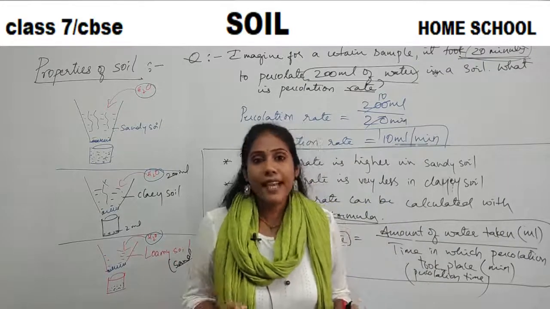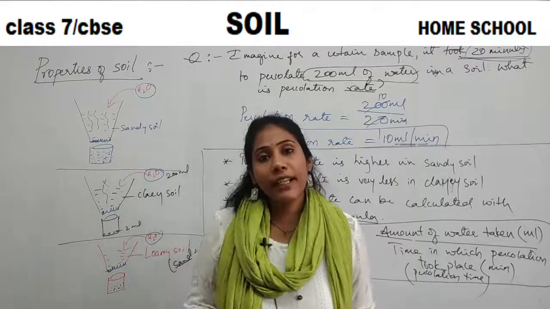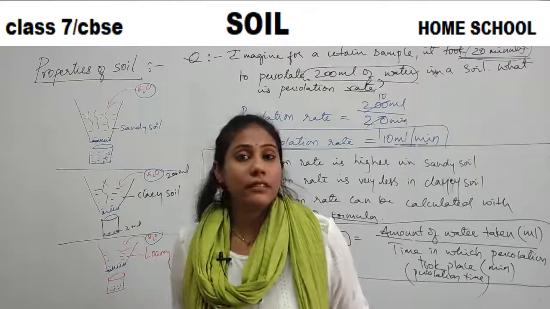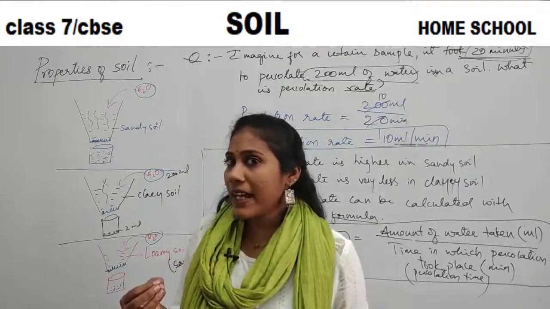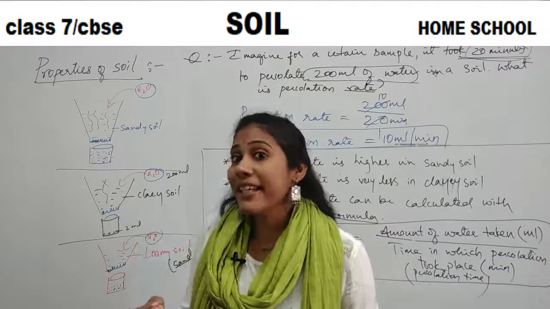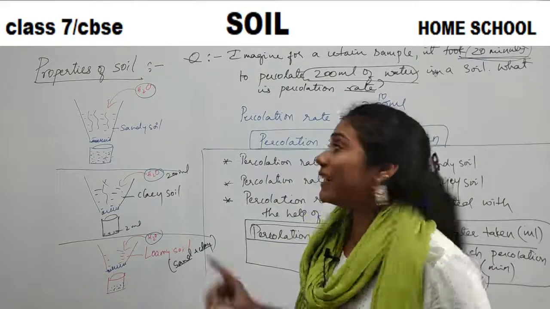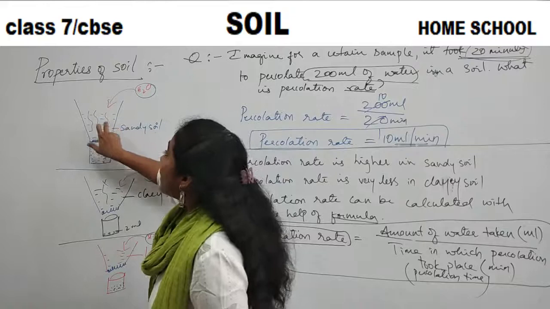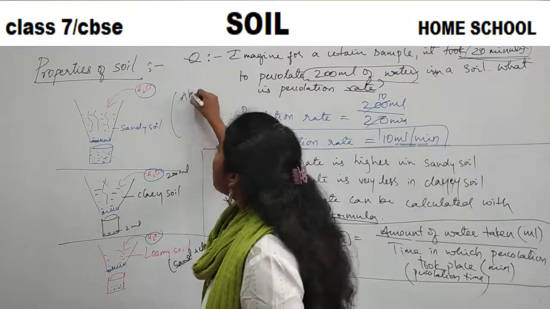So in my next class, let us talk about another property of a soil called absorption of water in a soil. Remember guys, absorption is different, percolation is different. Percolation means what? Ability of water to move into a soil. But what do you mean by absorption?